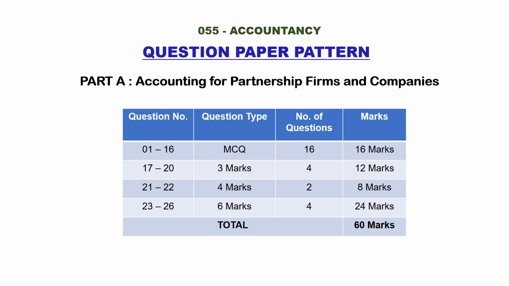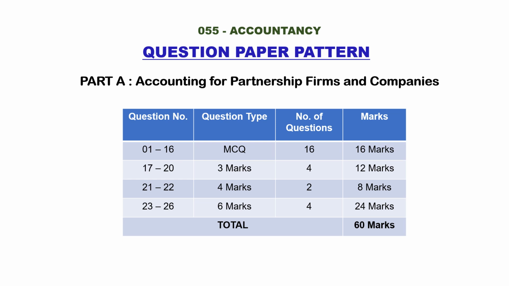Question number 1 to 16. The question type will be MCQ. Number of questions 16. Each question carries 1 mark. So total marks will be 16. Here, questions 1 to 16 will be based on accounting for partnership firms and companies, that is Unit 1 and 2.